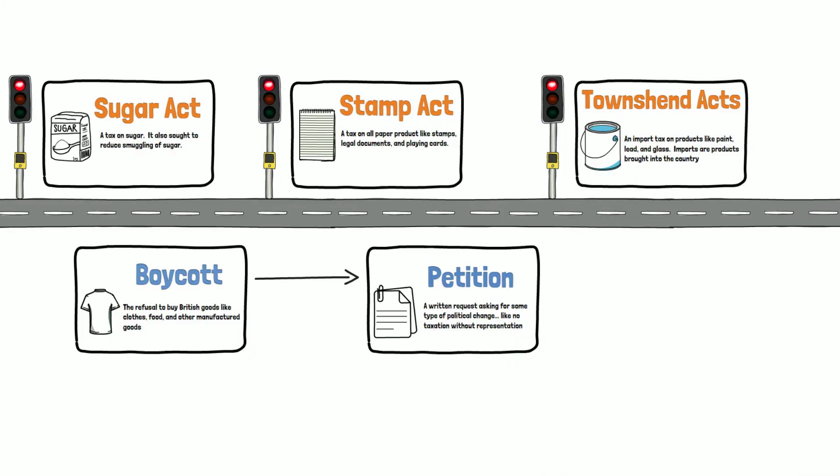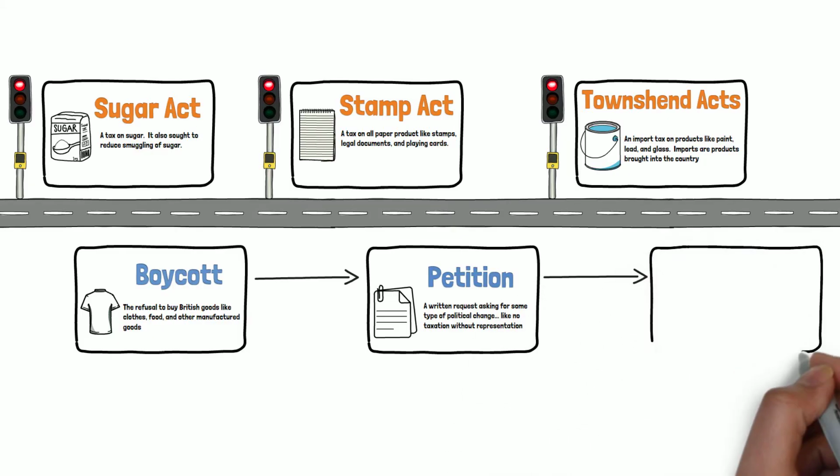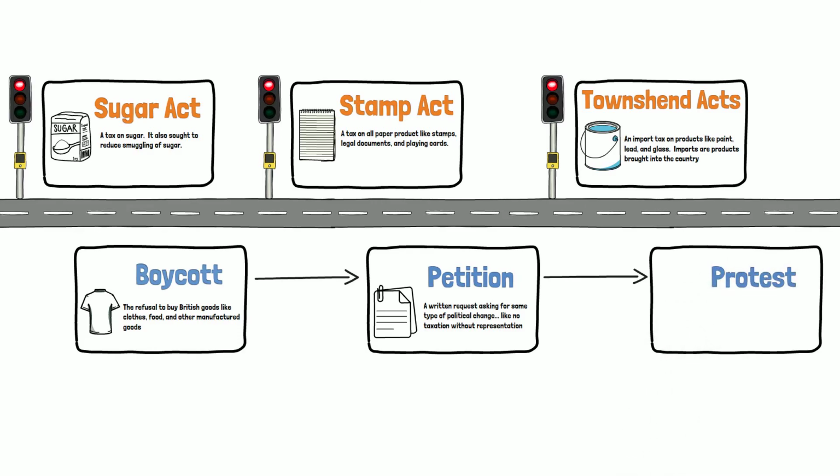The Townshend Acts were import taxes on products like lead, paint, and glass. Import means bringing something into the country. In response, the colonists began protesting the taxes. Normally, we think of a protest as people gathered together with signs in hand and demanding that something be changed. There are other forms of protests, like petitioning and boycotting.